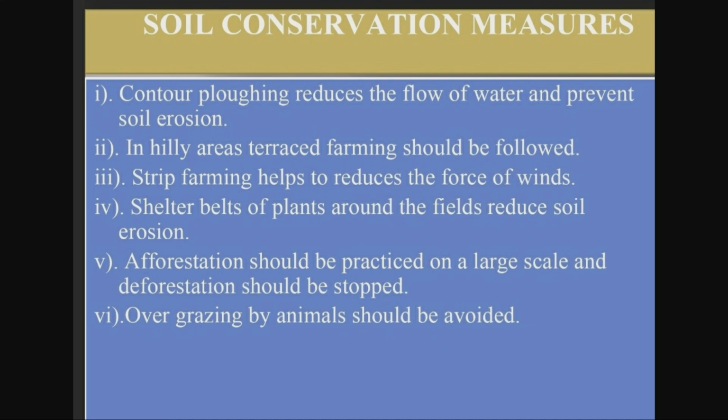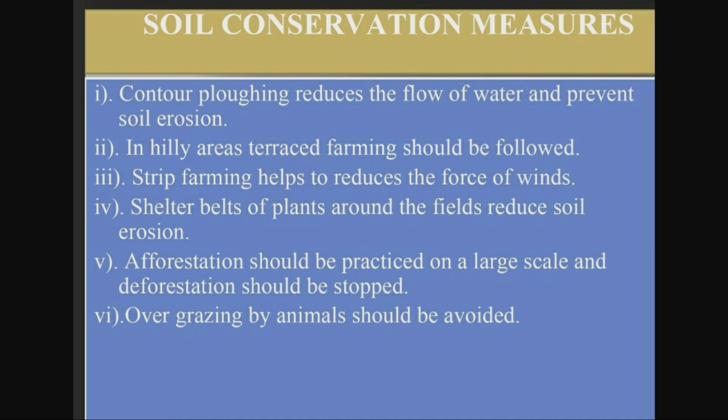Rows of such trees are called shelter belts. These shelter belts have contributed significantly to the stabilization of sand dunes and in stabilizing the desert in western India. So the shelter belts of plants around the fields reduce soil erosion.